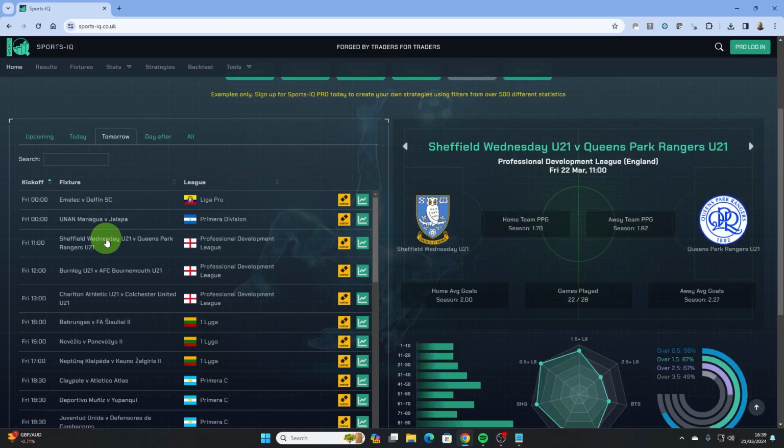Clicking on this game immediately gives us stats in the right hand panel. This will allow us to form an opinion of what kind of game this is likely to be. Straight away it looks like there are goals expected. An average of 2 for Sheffield Wednesday and 2.27 for QPR. These are both season stats.